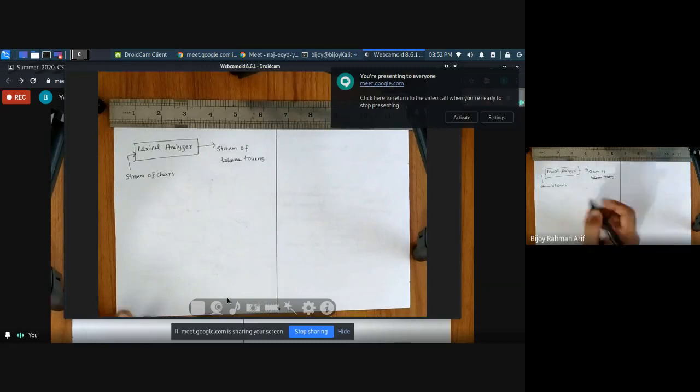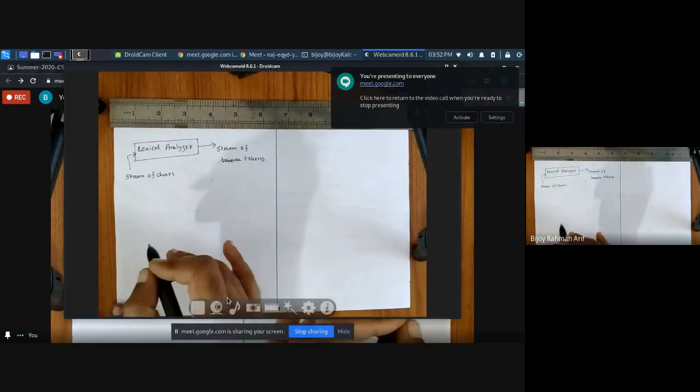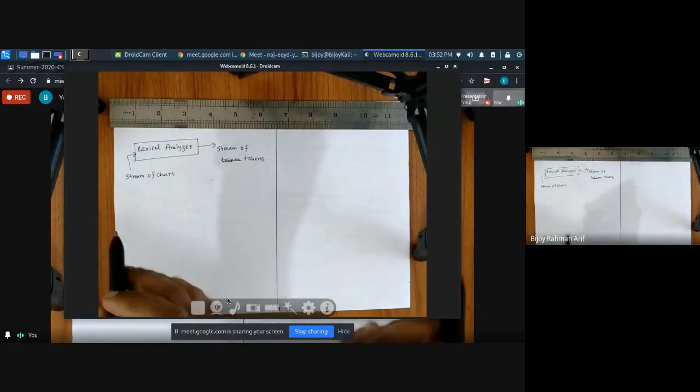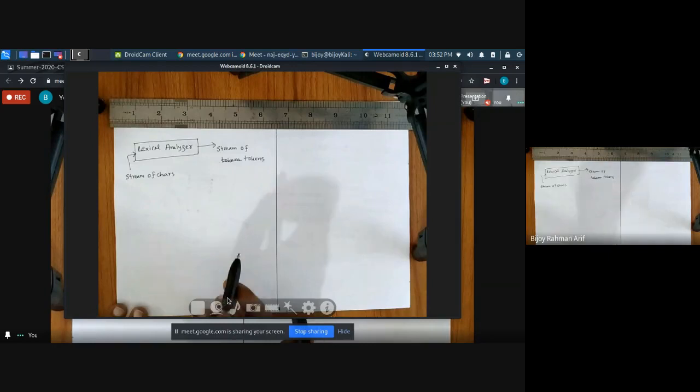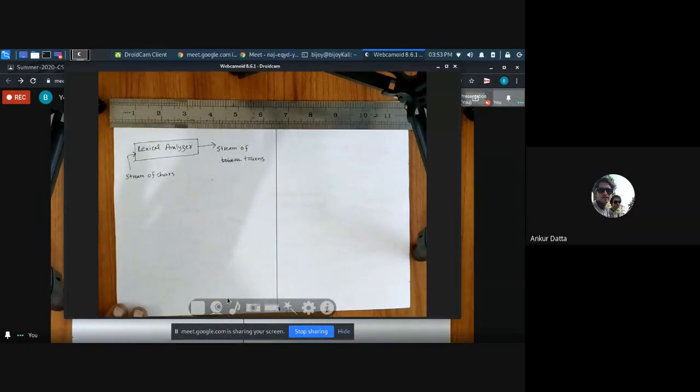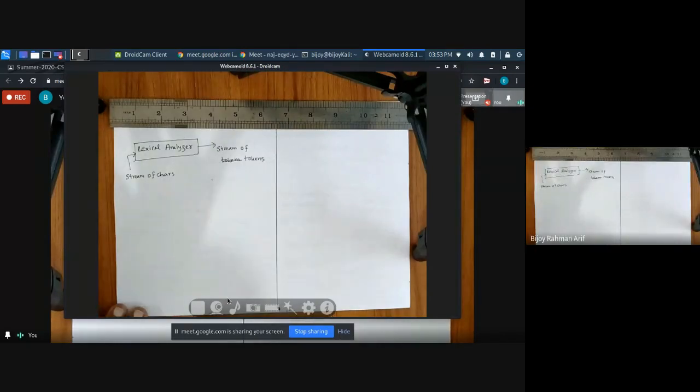Token is the generic name. For example, in a program, all the variable names can be considered as token ID. In a program, we always write a lot of variable names, and all those variable names can be considered in a general way as token ID.